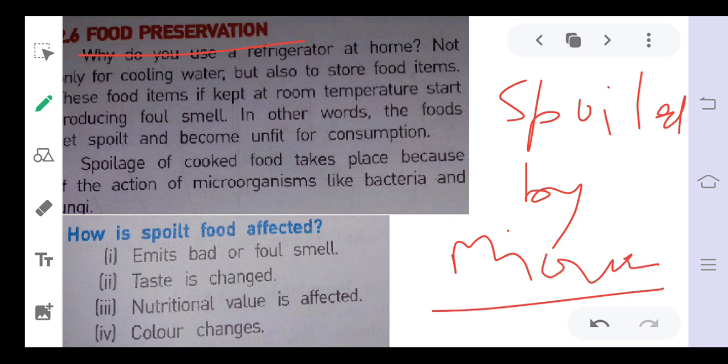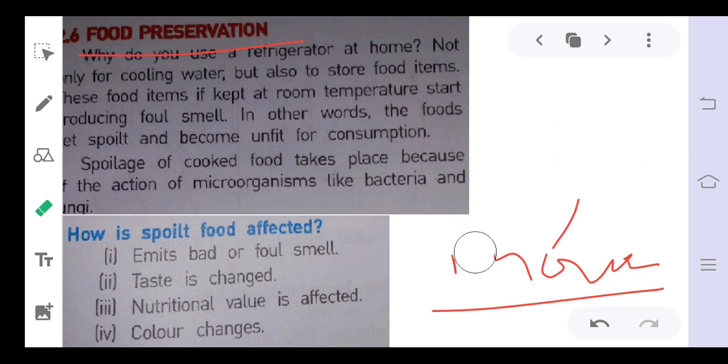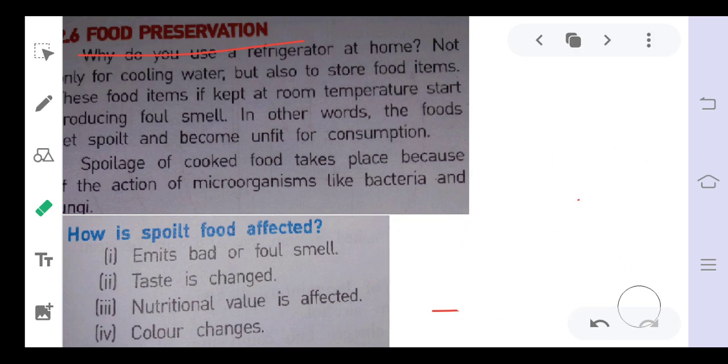When we consume this spoiled food, it will cause the problem called food poisoning. So to avoid food poisoning, we should preserve the food properly. That is why food preservation is required.